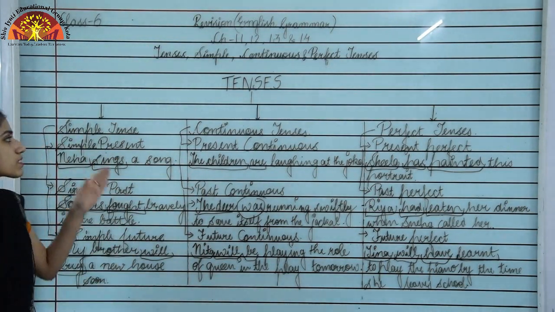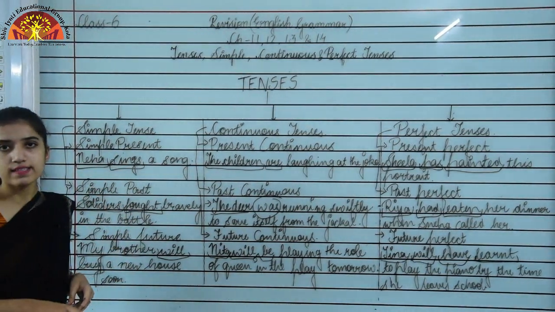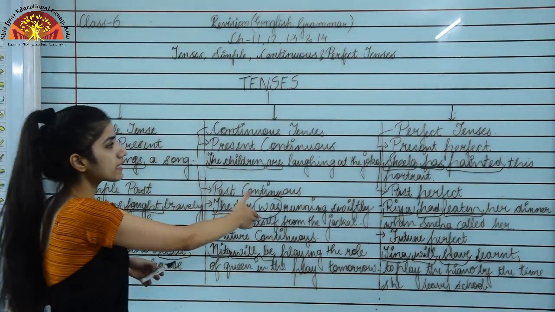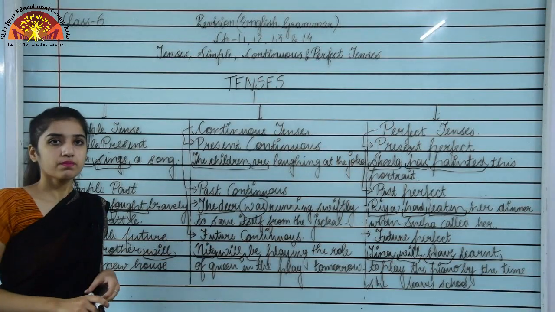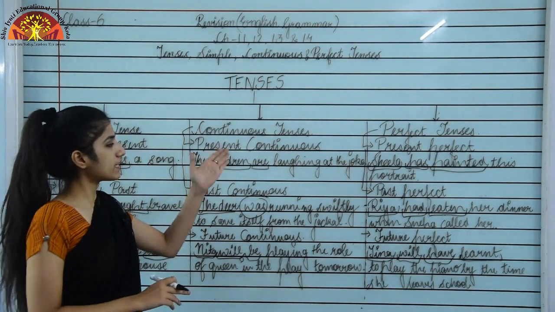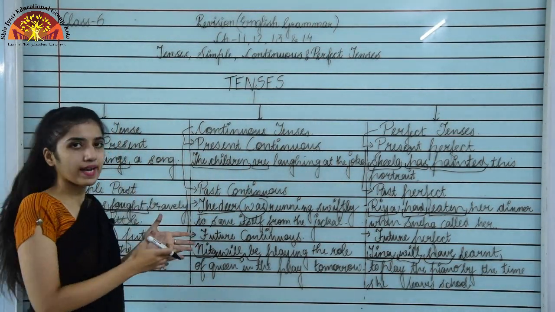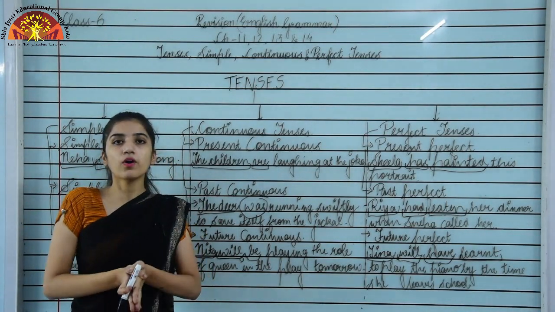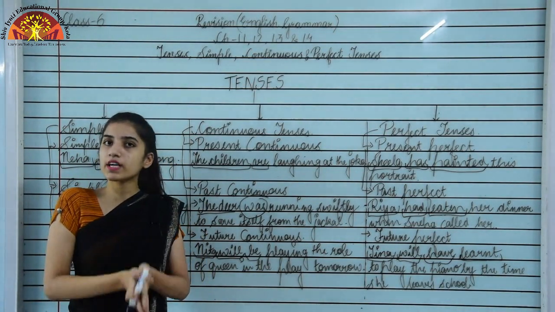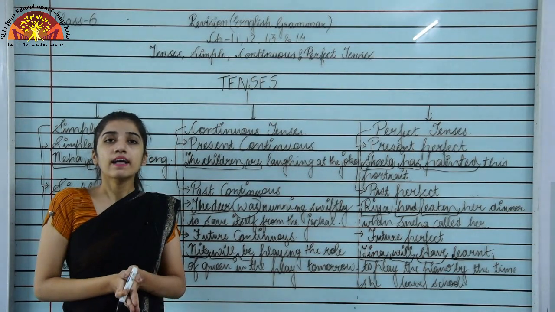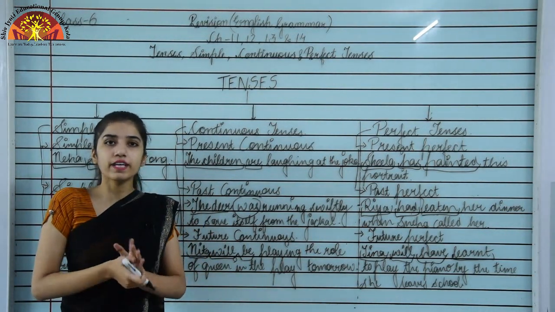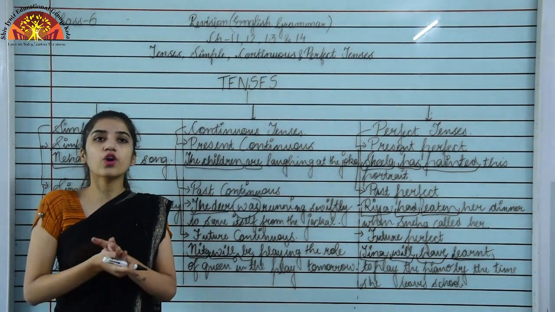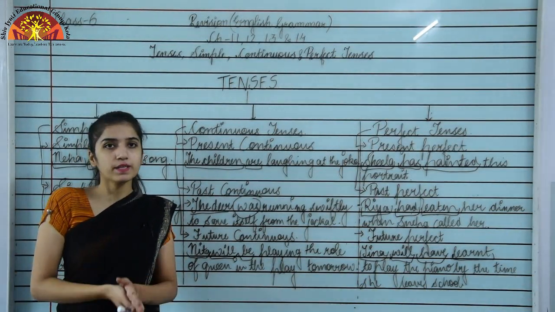So these were the three types of tenses, that is simple, continuous and perfect tenses, right? Please revise them thoroughly. This was a very important topic. I hope you have understood it well. Please revise them very thoroughly. Please refer to your previous videos that we have sent you, and please refer to your bookwork and the PDF which has been attached with it.